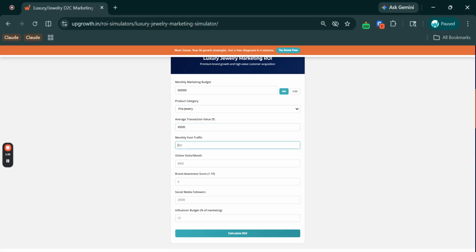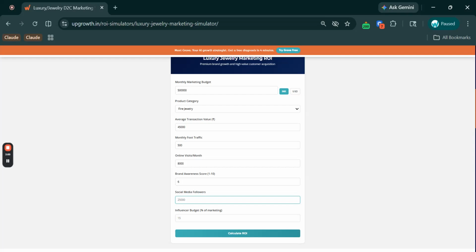Monthly foot traffic. Now, what's that? For a brand with physical presence, let's say we have 500 walk ins per month, and the online visitors we have 8,000. Then the brand awareness score. Now, this is the honest assessment of how well known the brand is. Like, say, if it is Tanishq jewelry, it will definitely be like 8 or 9. So, right now, let's keep it basic and add 6.